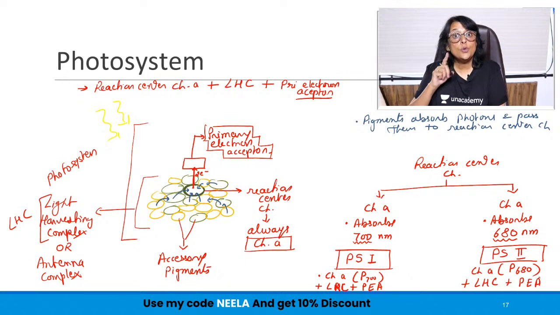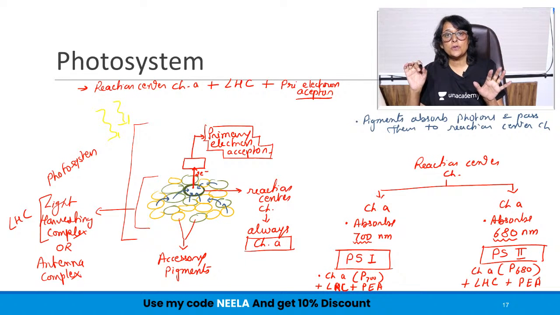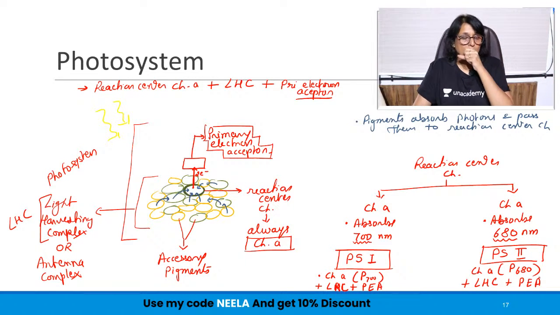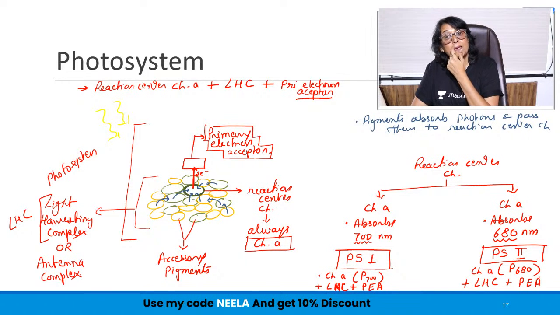So there are two photosystems. Both the photosystems have the same things. Both have reaction center chlorophyll, both have light harvesting complex, both have primary electron acceptor. The only difference is that in PS1, the reaction center chlorophyll A absorbs 700 nanometers, and in PS2, the reaction center chlorophyll absorbs 680 nanometers. Now, why this 1 and 2 number?